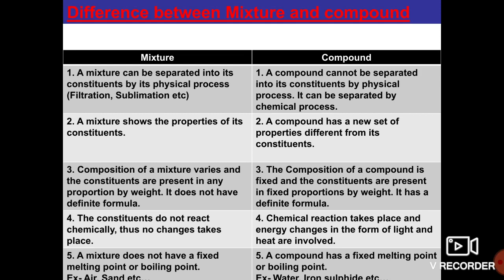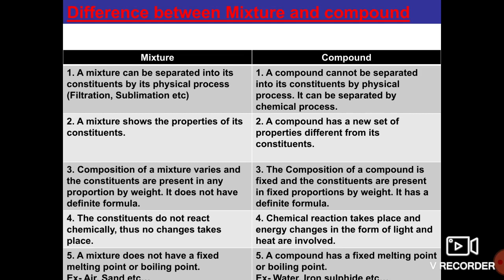So what is the product that we are getting? Light energy we get, and heat energy we also get, and the paper changes into ash. So it is the best example to understand a compound. A chemical reaction takes place, and the energy changes in the form of light and heat.